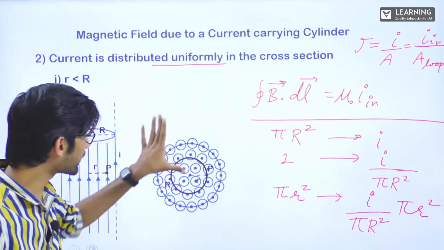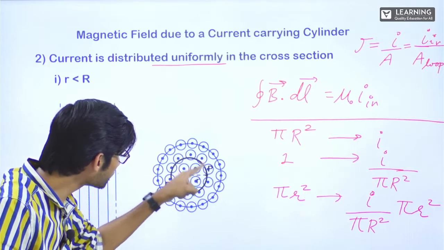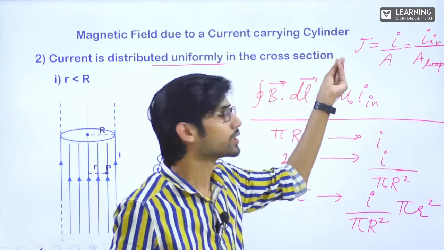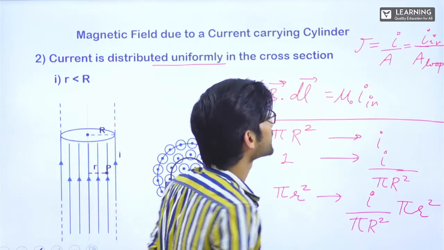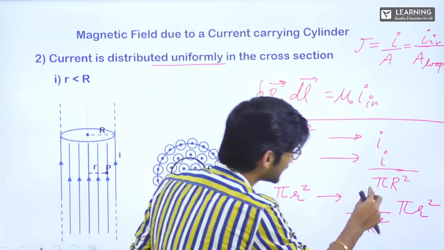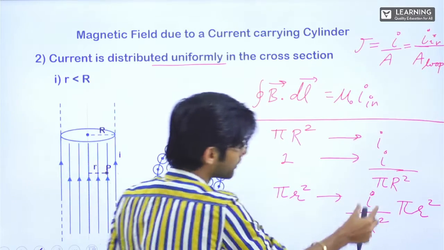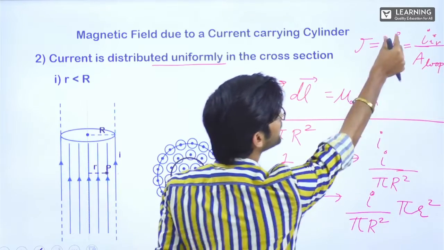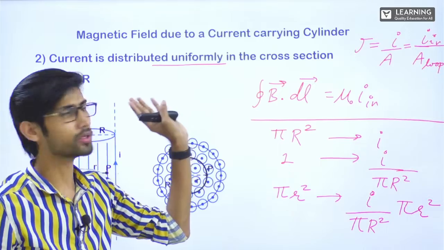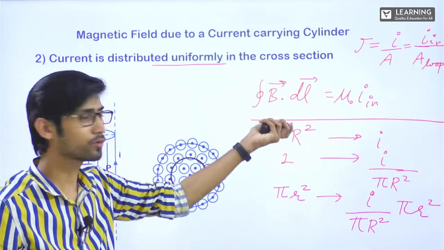For this entire thing, if I take I by A, the same ratio should be there for the current which is there inside divided by this area, because it is uniformly distributed. Right? So this is the current density we have taken out. Solve this. I inside is equal to I upon A into the area of the loop. This A is the area of this entire cross section. I upon A into the area of the loop will give you I inside. Either you can do it by the unitary method or you can do it by this. Clear? Now we can write it.